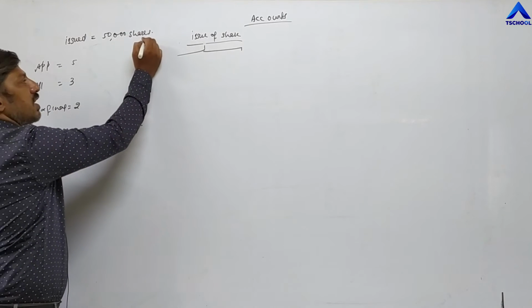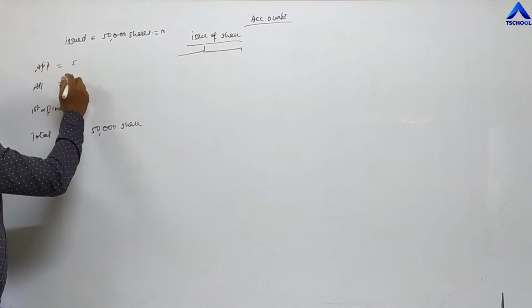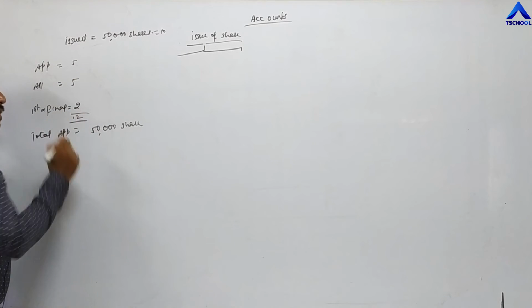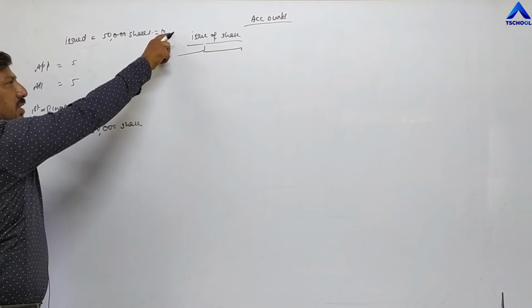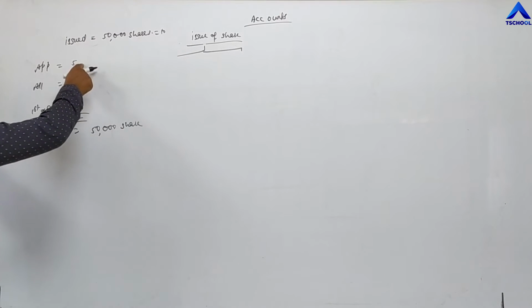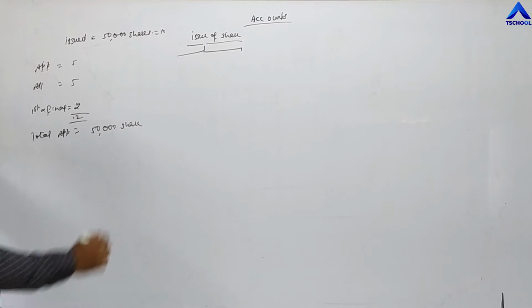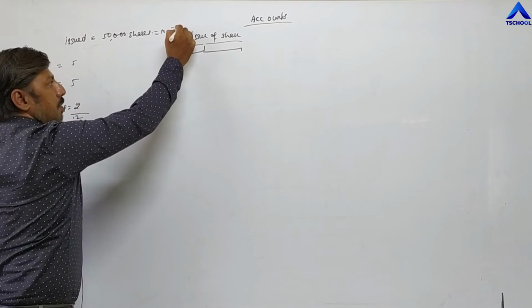The face value of the share is 10 rupees. But the company is demanding 12 rupees, sorry, 5 plus 5 plus 2, it becomes 12. This is the question of premium. The face value of the share is 10, but the company is demanding this in 3 installments: 5, 5, 2. The total becomes 12. It means the company is issuing shares at a premium of 2 rupees.